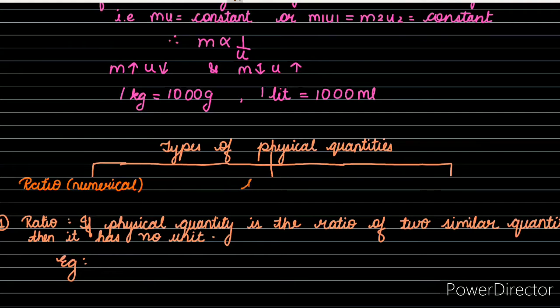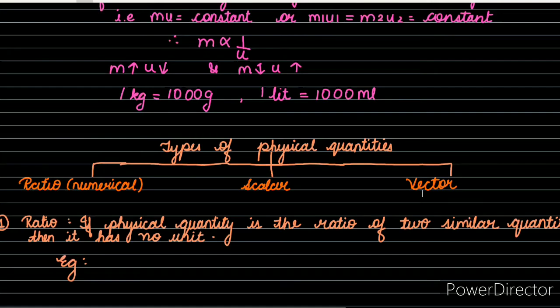The second one is scalar quantities. The third is vector quantities, which we are going to study later in our further sessions on scalar and vector analysis.